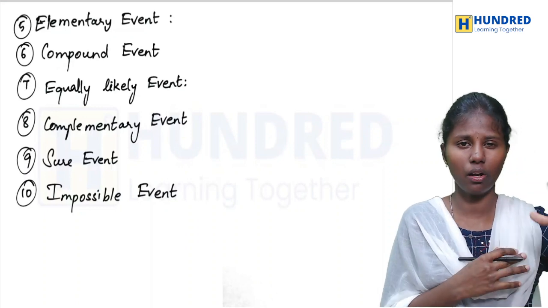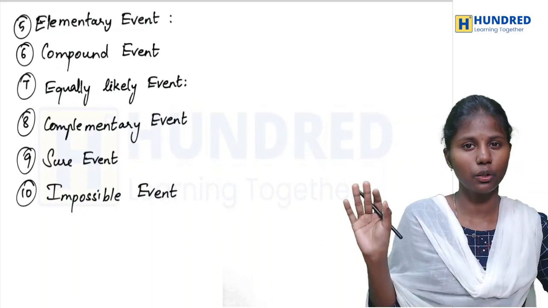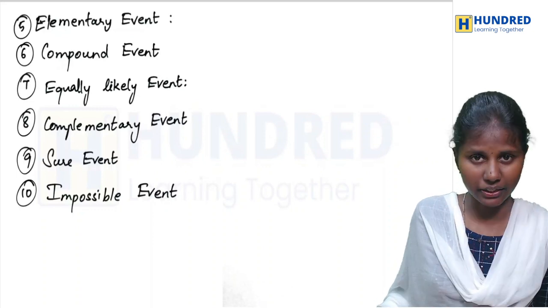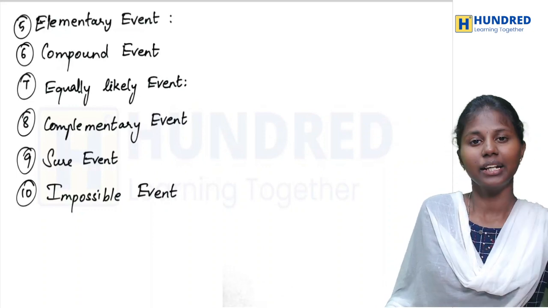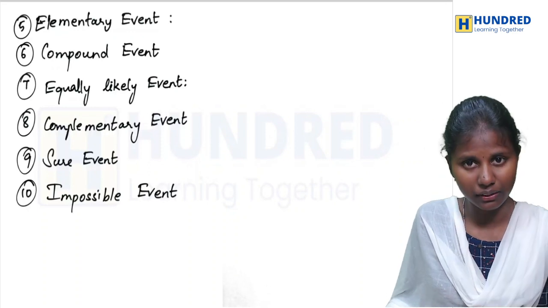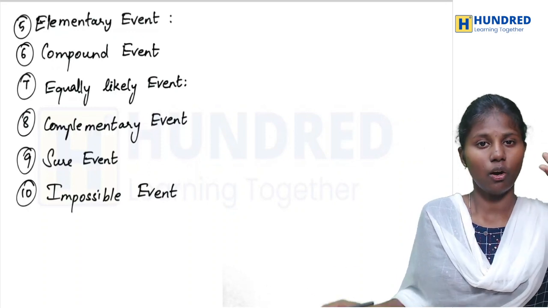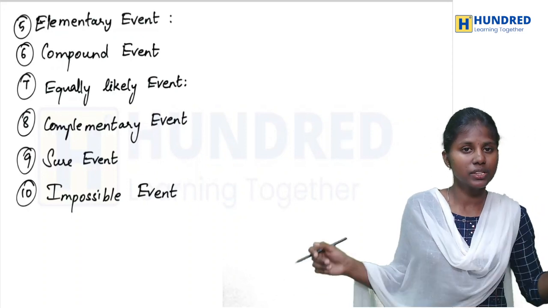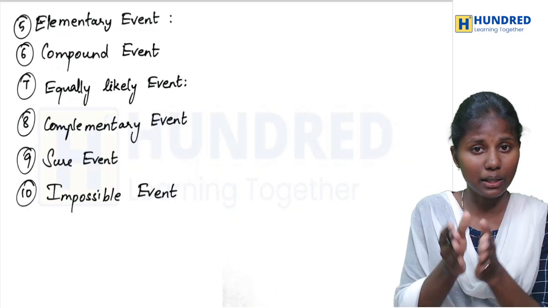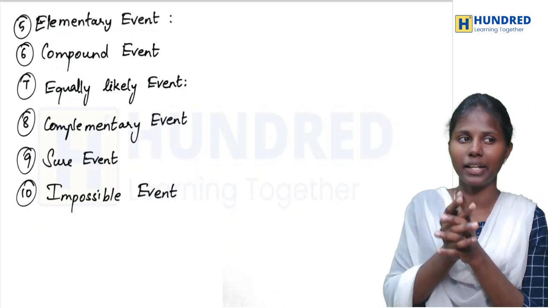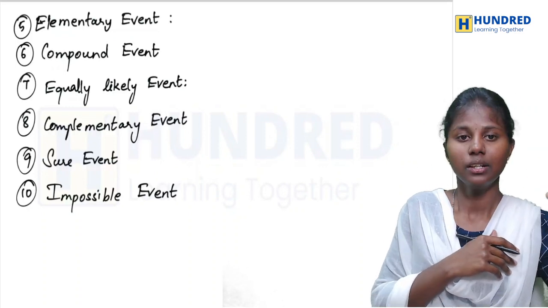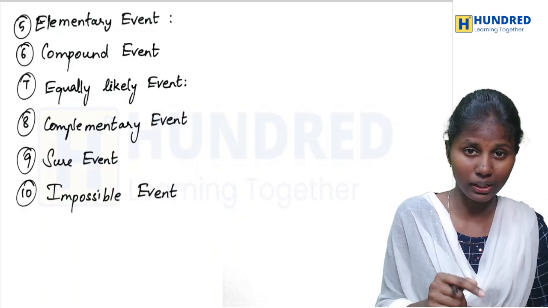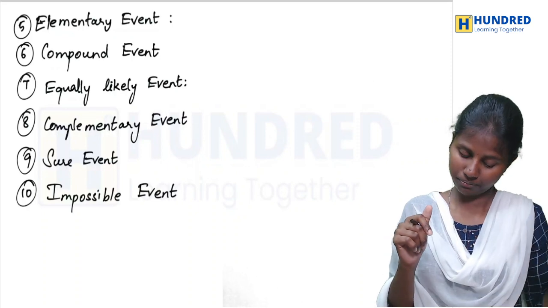Okay, we all had a talk of event. Now we go into the types of event. First, we see the elementary event. Elementary event means an event whose number of outcomes will be 1, which has only one outcome. Then it comes under elementary event. For example, if a coin is tossed and I need the event of getting head, it contains only one outcome, head.